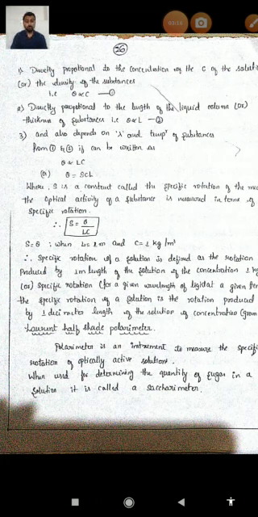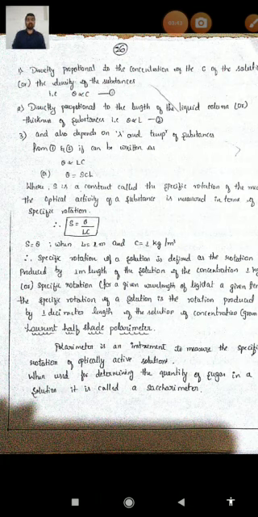Then it is proportional to the length of the liquid column we have considered. So we can say that theta is directly proportional to L into C, and that proportionality symbol is replaced by a constant, which we call the specific rotation of the given optically active solution.